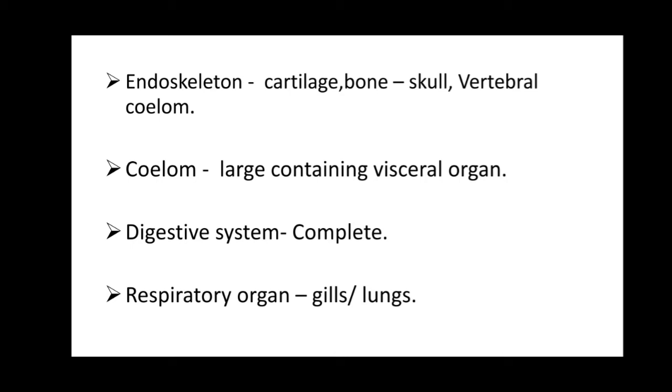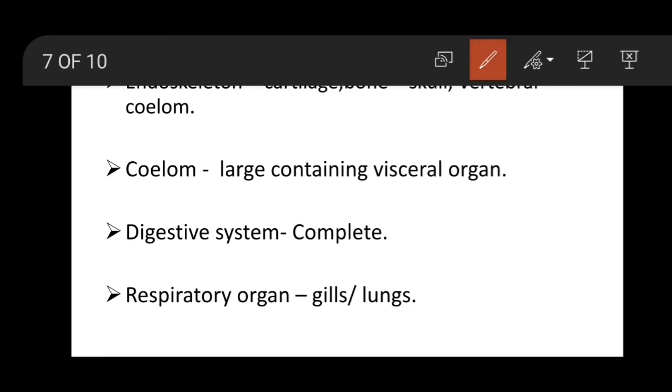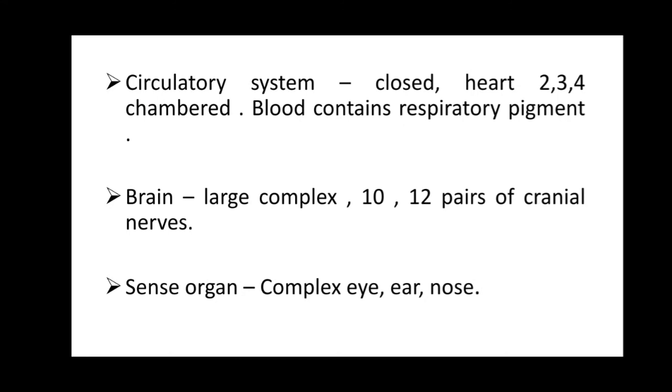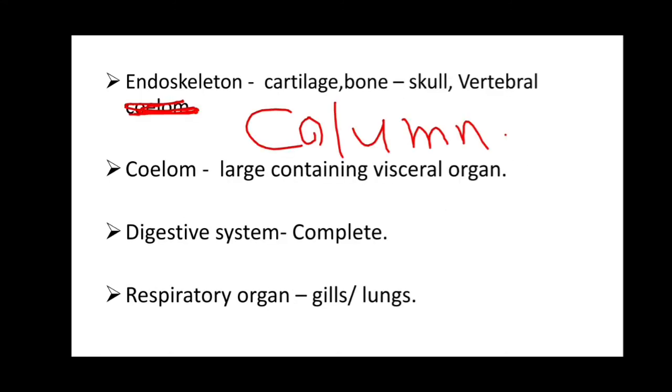Here you can see the vertebral column. What is coelom? Coelom is nothing but the body cavity. Here the coelom is large and contains visceral organs. The digestive system is complete. Next, the respiratory organ.